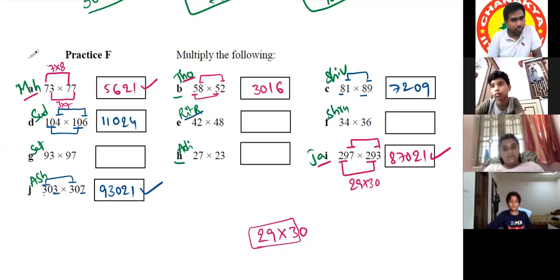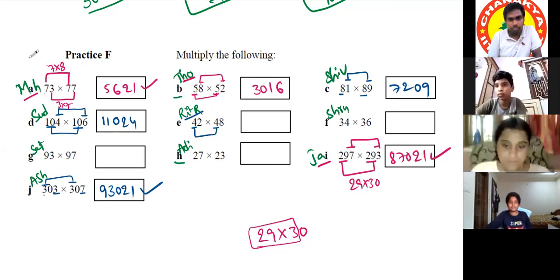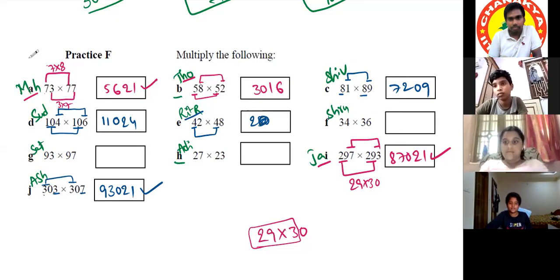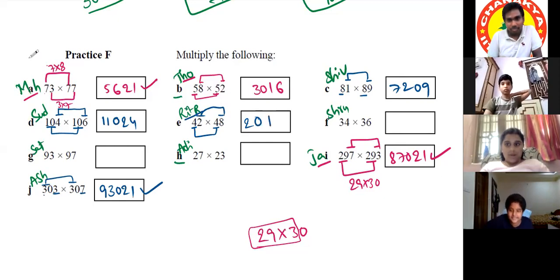Yes, sir. So the question is 42 into 48. So 4's successor is 5. So 4 into 5 is 20. And 2 into 8 is 16, sir. So 2 8s are 16. Very good.